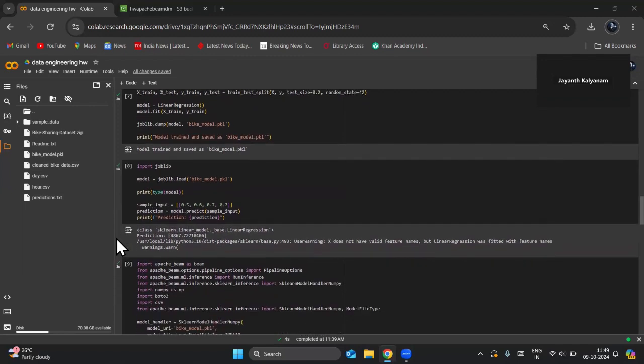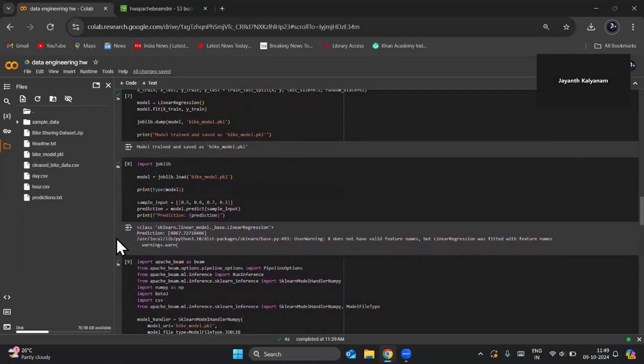Then I got some errors, because of a mismatch between pickle and joblib. Suppose we save a model with pickle and load it with joblib, or save with joblib and load it with pickle, we get a class mismatch error. So I made sure joblib is used consistently for saving and loading as well.